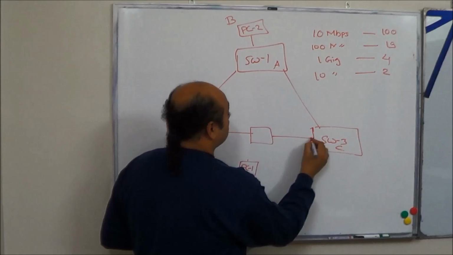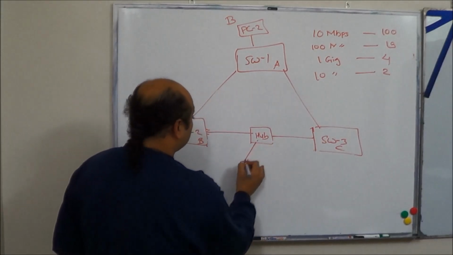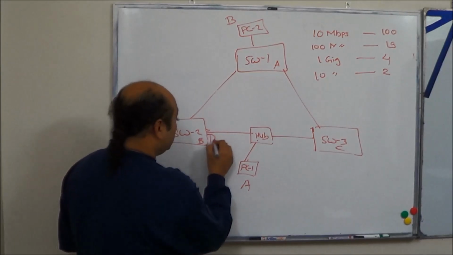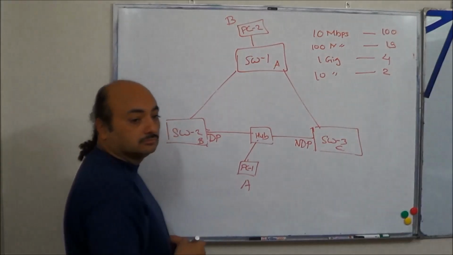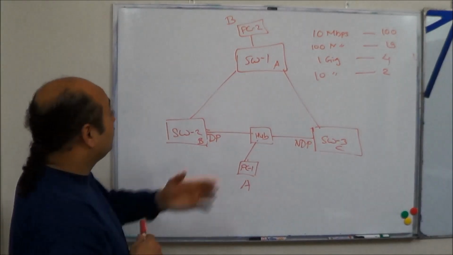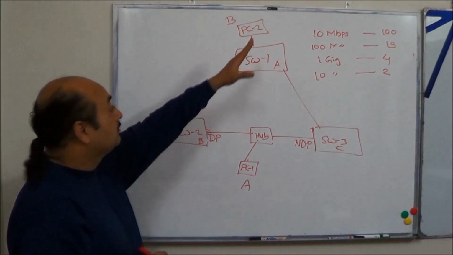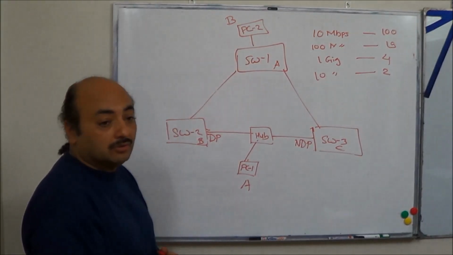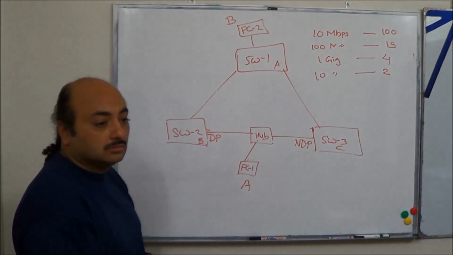And that is what the hub is. I put a hub here and connected a PC here. Now this will become DP. This will become NDP. Now if PC1 wants to send data to PC2 or PC2 wants to send data to PC1, how will it go? It will come like this.